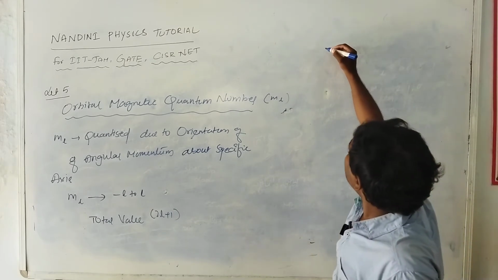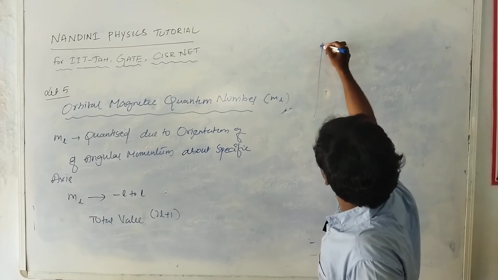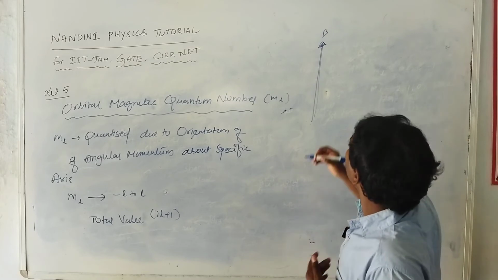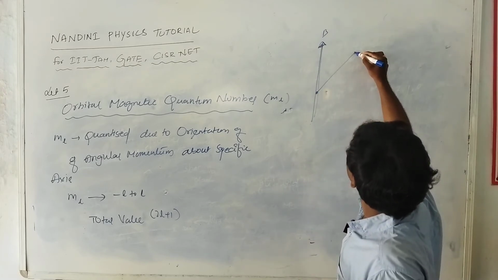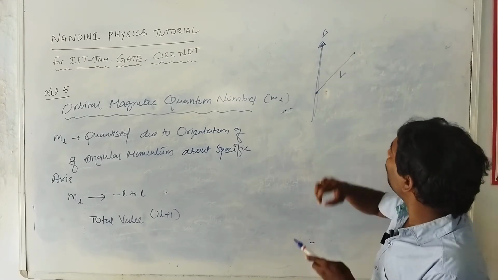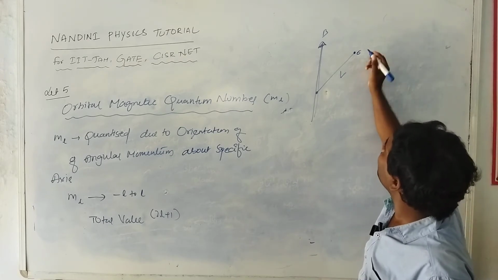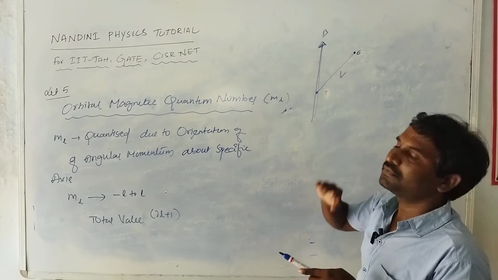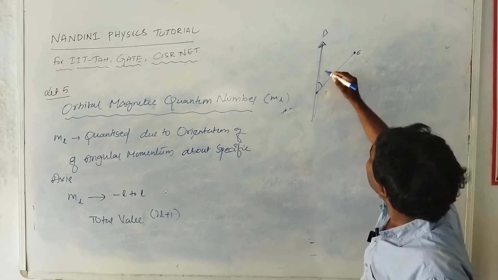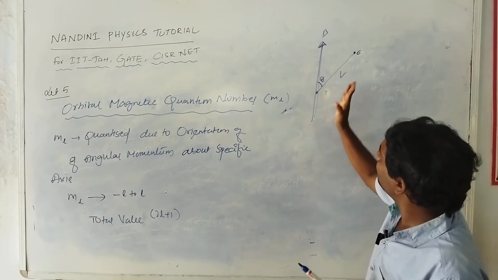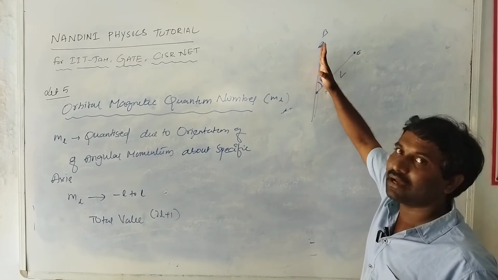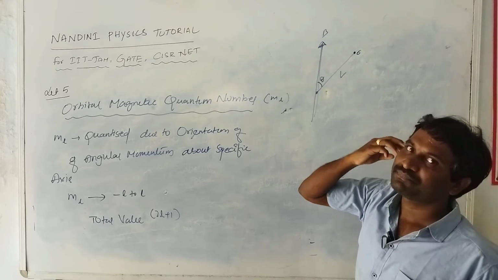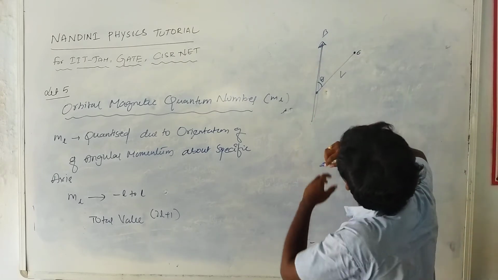See, this is the magnetic field direction. Now consider this is the angular momentum of the electron. The orientation of angular momentum takes an angle theta, because the angular momentum axis and the magnetic field axis are different. So it makes an angle theta.